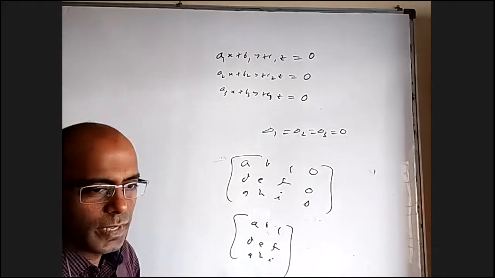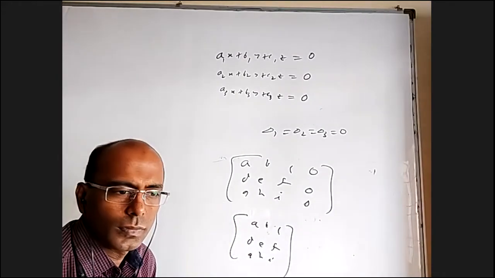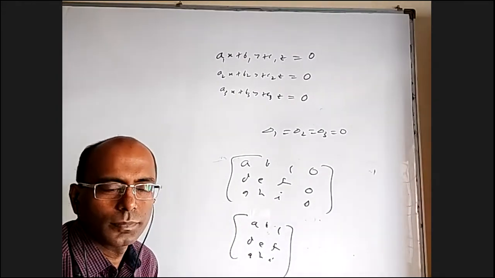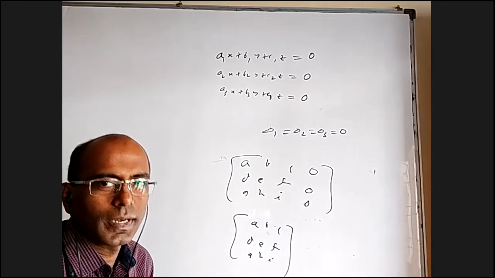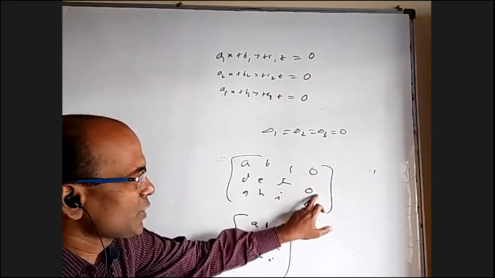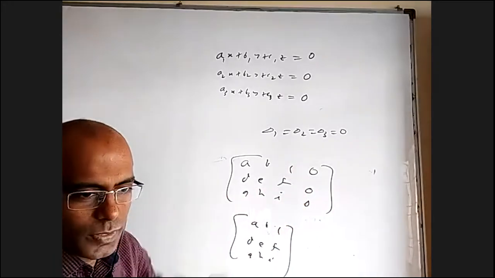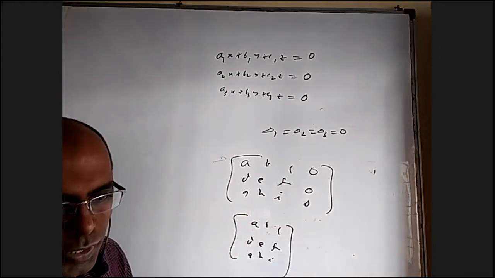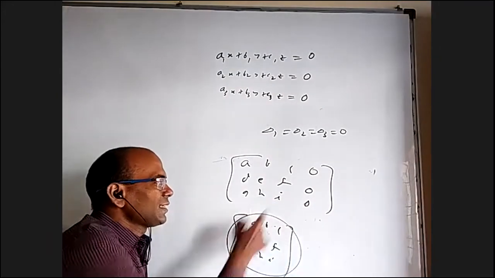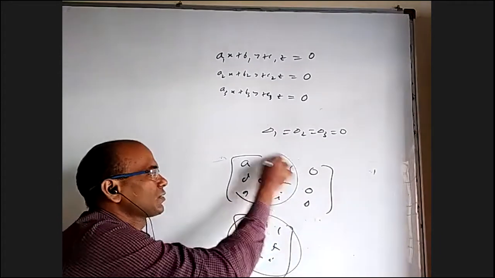No, I'm saying yes. Rank, I'm talking about rank. If this column is D1, D2, D3, this rank can be different from this. If these are all zeros, this and this have the same rank. Why? If this rank is 3, that rank will be 3 because this determinant is non-zero.